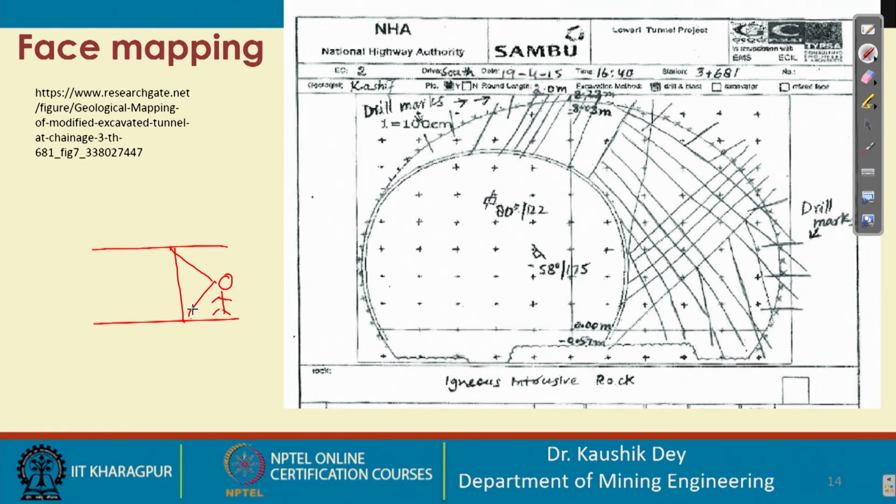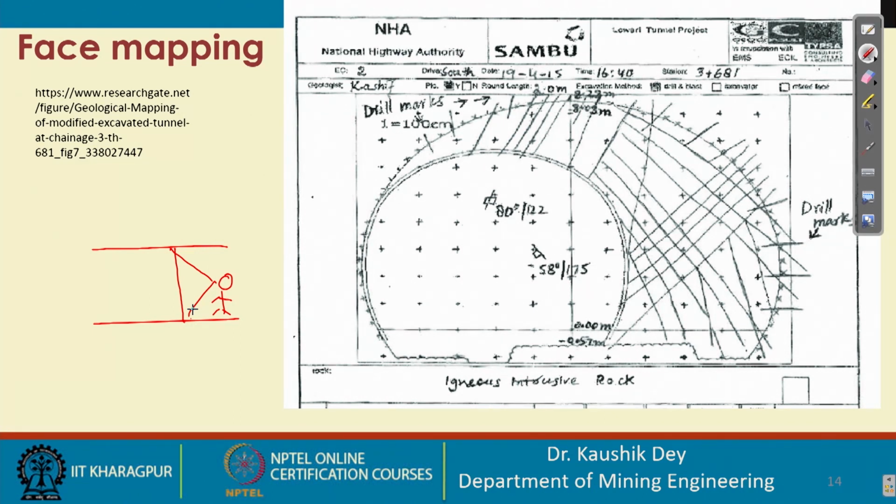The joint dips and joint directions are measured using a Brunton compass or clinometer, and the joint sets are named J1, J2, J3, with the most prominent one named J1.